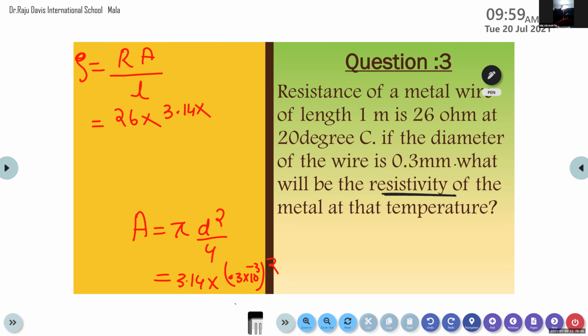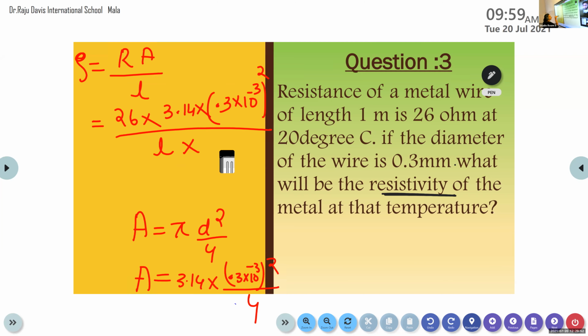So we can substitute all the values here. R is equal to 26 into, instead of this area, we can write this expression here, 3.14 into (0.3 into 10 raised to minus 3) the whole square divided by length into 4. What is the length of the metal wire? 1 meter.